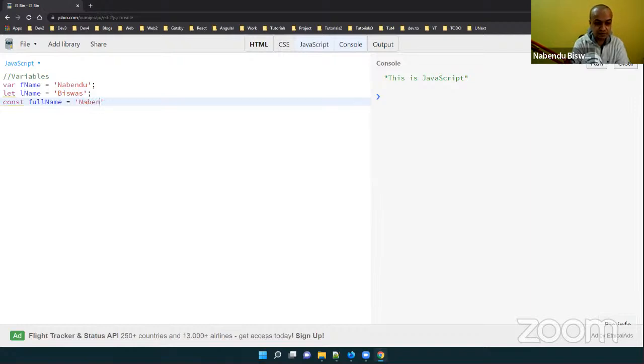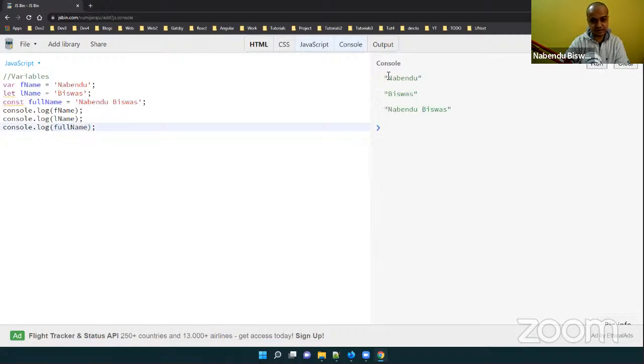This is a string I am taking, Bindu Viswas. Then I'm doing console.log of fname, console.log of lname, console.log of fullName. Clear it, run it, and you see all three are coming. These are the three ways to declare variables in JavaScript.